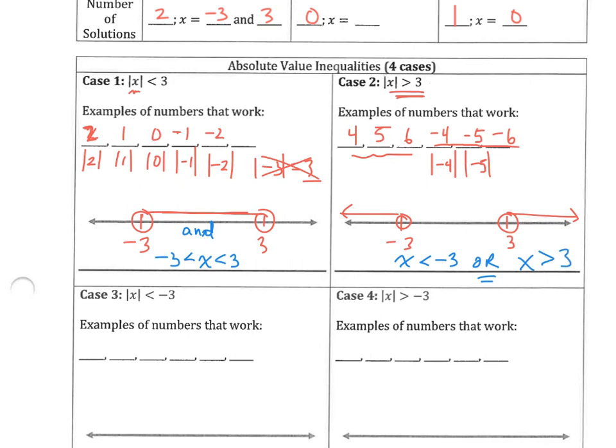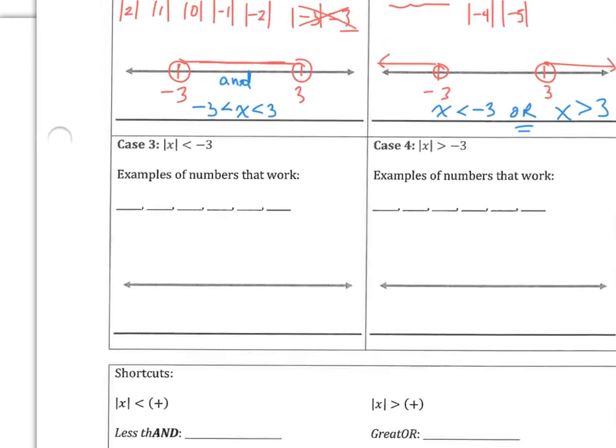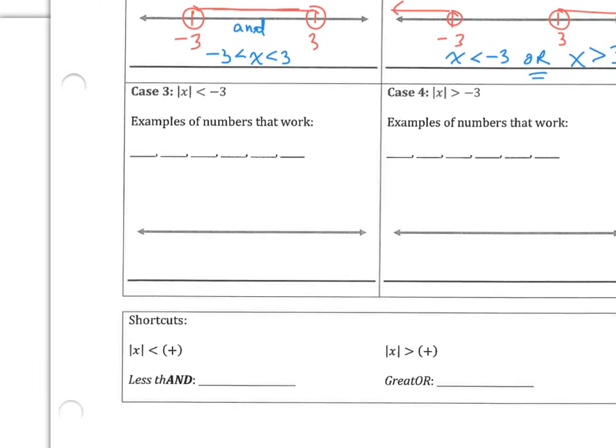All right, example 3. Well, now I want situations in which the absolute value is less than -3. Well, we just got done saying over and over again that whenever you take the absolute value, you always get a positive number. Well, what positive numbers are less than -3? None. So therefore, no solution. Your absolute value can never be less than a negative number.